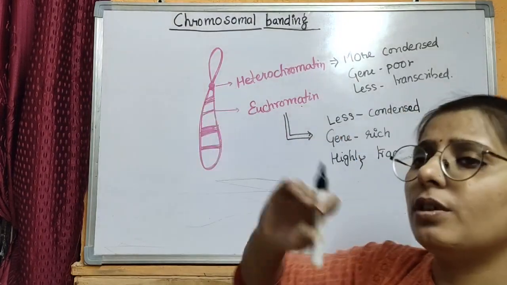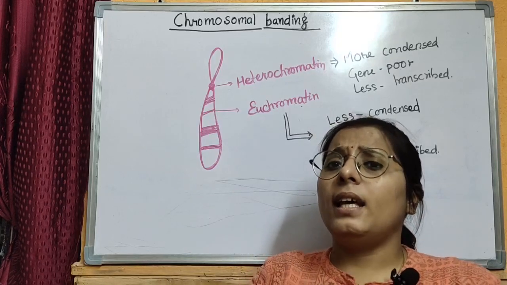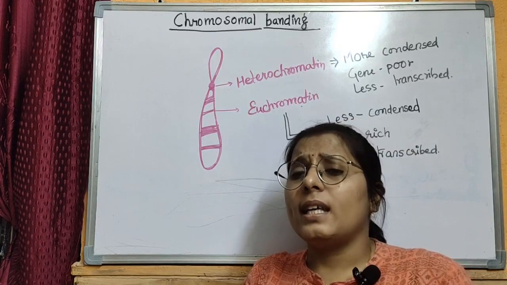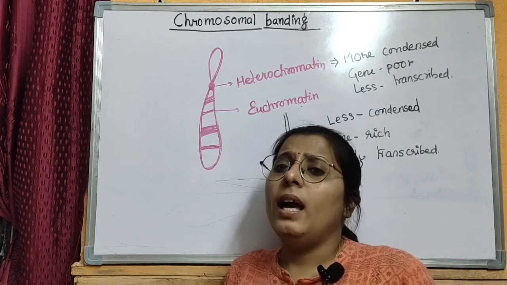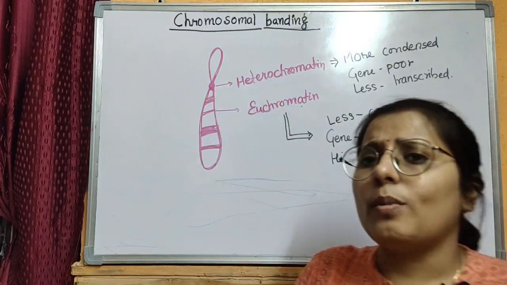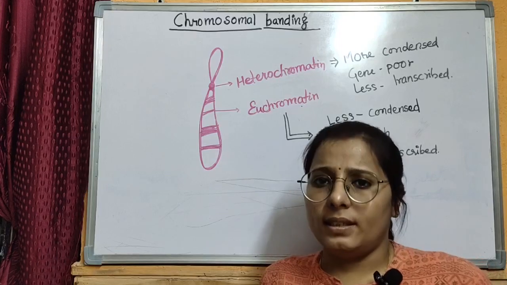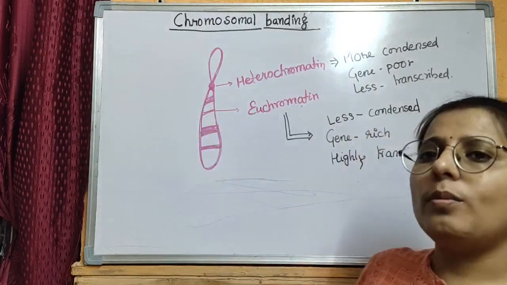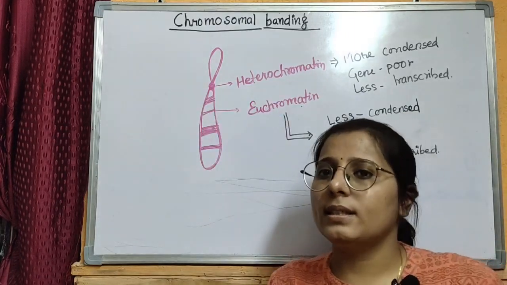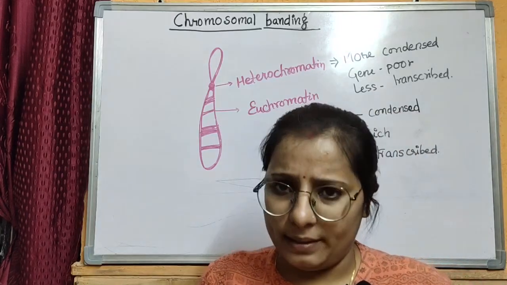But the second region of a chromosome is heterochromatic, that is very condensed, and the number of genes that are active are very less, and it is gene poor and it has most of the junk genes. These genes present in the heterochromatic region are very less transcribed and further translated. So a chromosome has two different regions, euchromatic and heterochromatic regions, and that can be seen by the banding patterns.